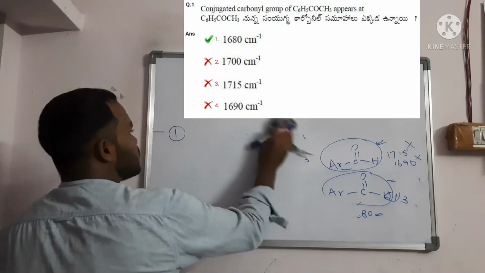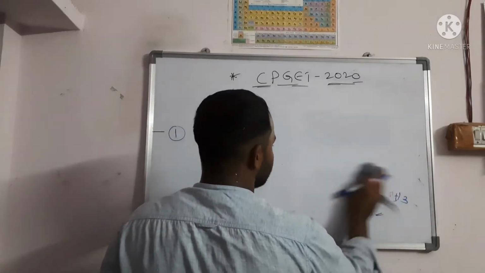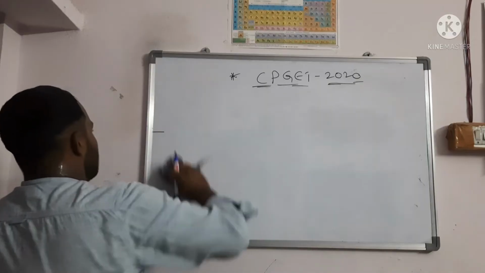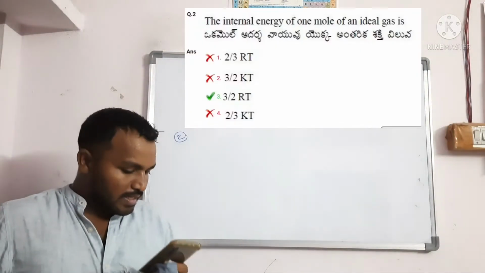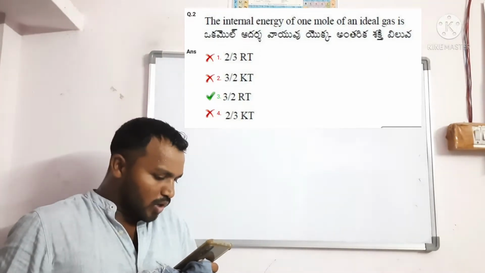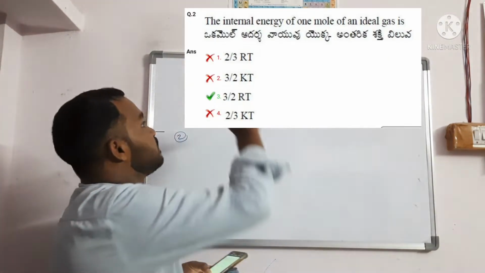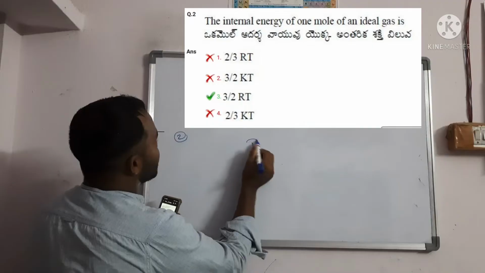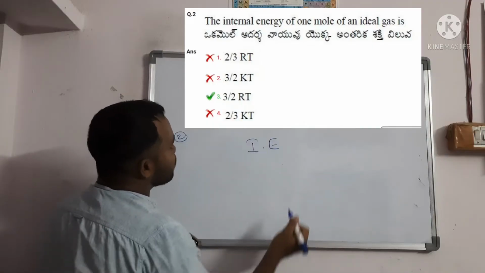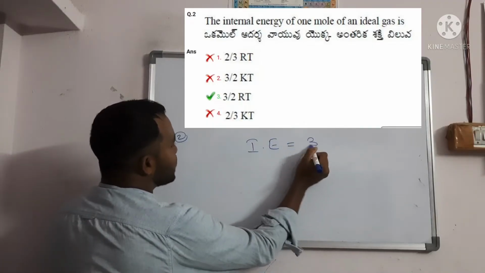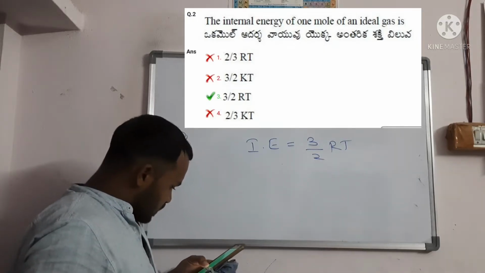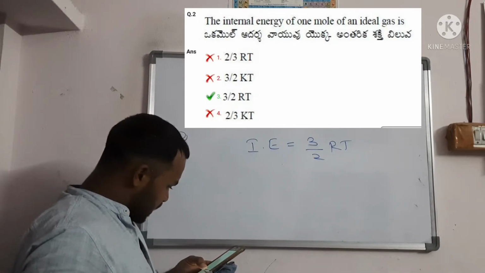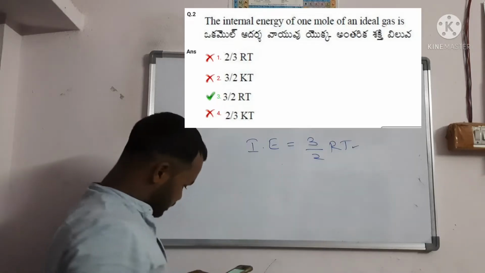Second question, question number 2. The internal energy of 1 mole of an ideal gas is, directly you can write, 3/2 RT. So 3/2 RT is the correct option.